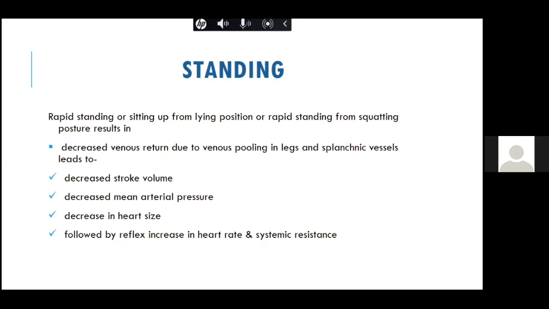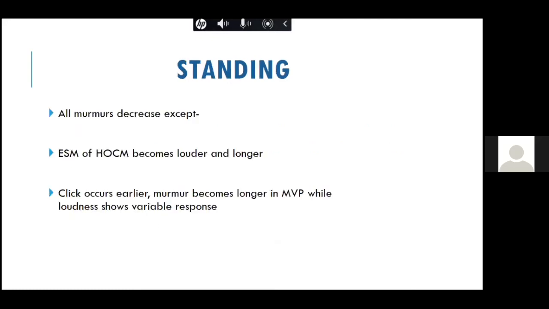However, there is reflex tachycardia, and the systemic resistance increases. So standing ideally decreases the venous return to both chambers because of the decreased heart size, and the mean arterial pressure decreases. Ideally all the murmurs, both on the right side and the left side, should decrease. However, there are two murmurs which are exceptions to this rule: HOCM and mitral valve prolapse.